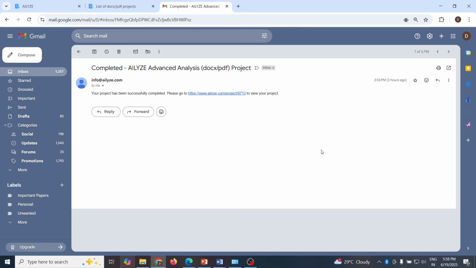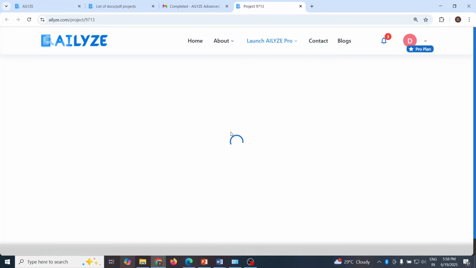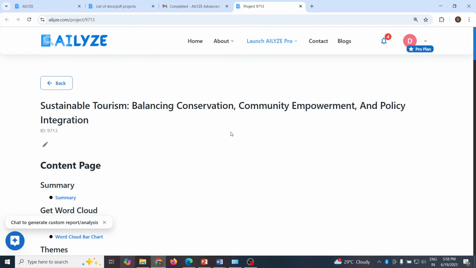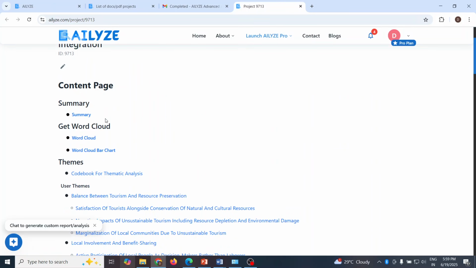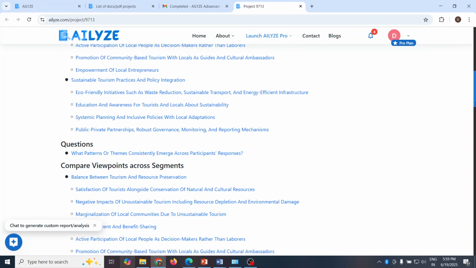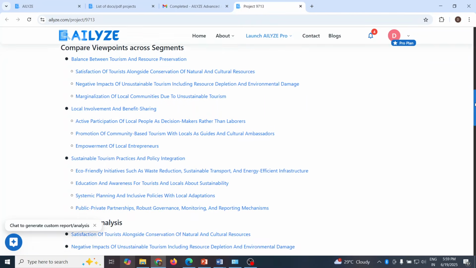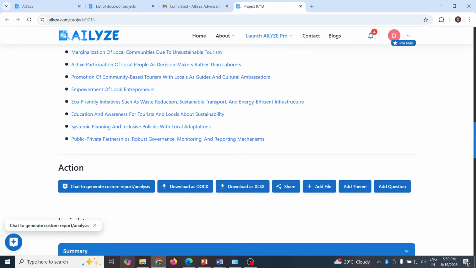So you will get such type of mail. Now click on this. Basically this is a report of the entire qualitative data analysis. Now this report is divided into some sections: the summary, word cloud, themes, questions which we had asked, compare viewpoints across the segments, and frequency analysis.